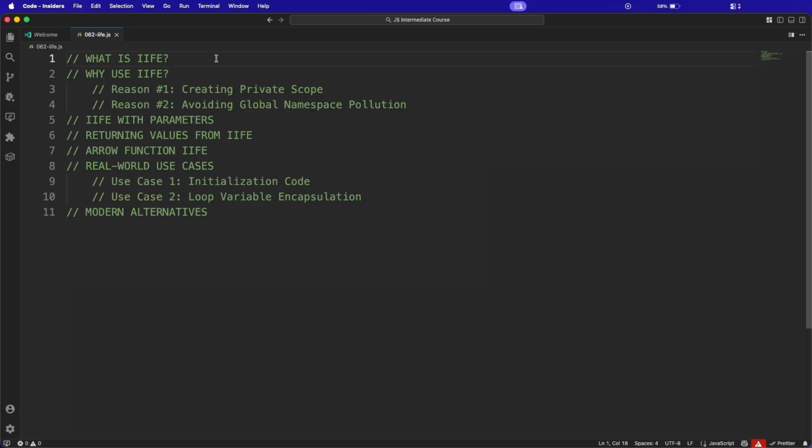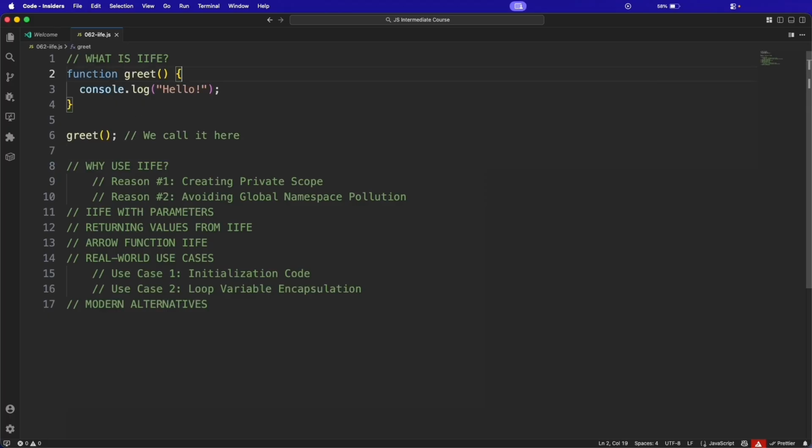The first question is, what is IIFE? Let me break down the name first. It means immediately invoked function expression. That means it's a function that runs as soon as you define it. You don't call it later. It executes immediately. Let me show you the regular function first. Check this function. This is the regular function.